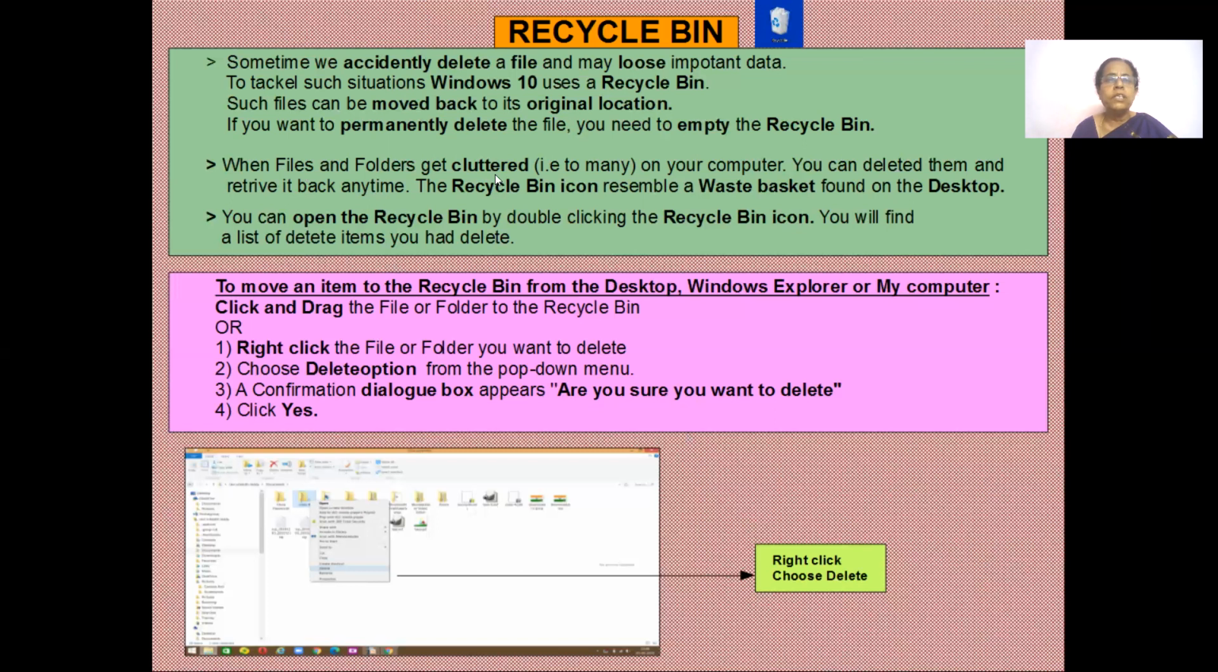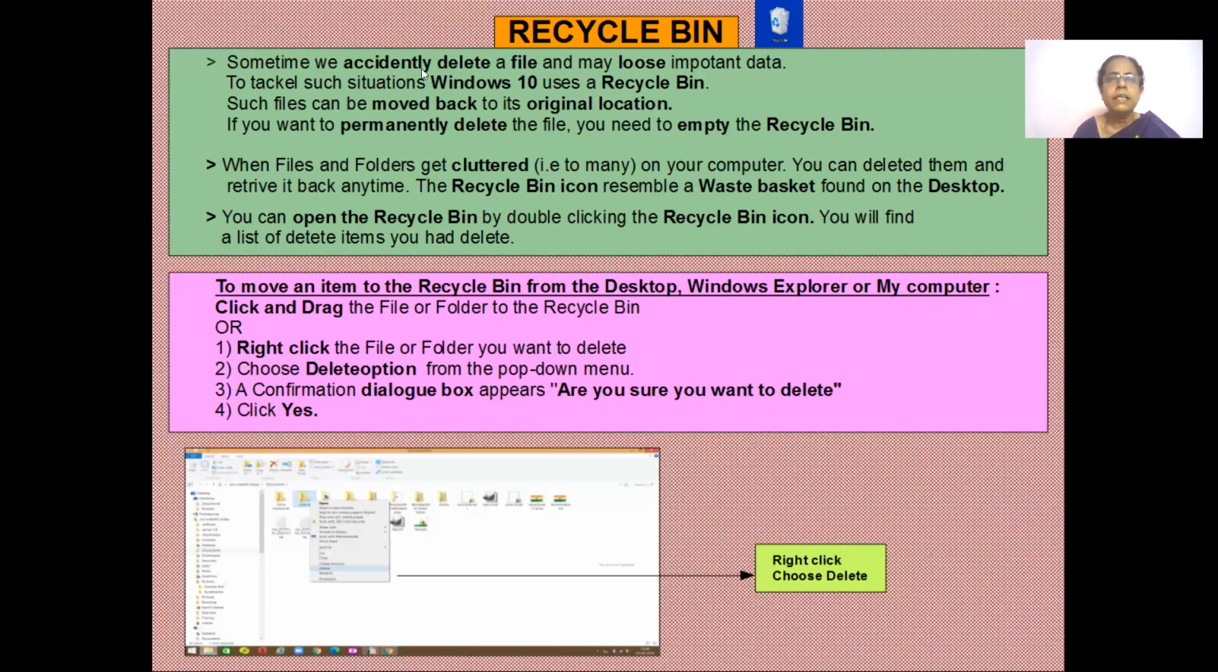When files and folders get cluttered, suppose I'm on the desktop and I have too many files and folders, I can just delete them because they're only temporarily kept in the recycle bin, and I can restore them anytime. You can see the icon of the recycle bin here. It looks like a dustbin, like a waste basket. This icon is located on the desktop. If you want to open it, just double click on the recycle bin and you can see all the deleted items that are there.